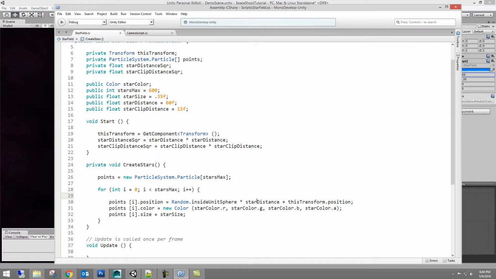And then we're going to multiply that position times the star distance, how far away you want them to be, plus this transform's position. So what's happening here is each individual particle, or what we're calling point, in this for loop is being assigned a position, a unique random one. And the same thing's happening to the color. Each particle or point is getting a new color here based on the star color we set. Star color R is star color red channel, green channel, blue channel, and even the alpha. And then we take each point or each particle and we say its size is equal to star size. That finishes our create stars method.